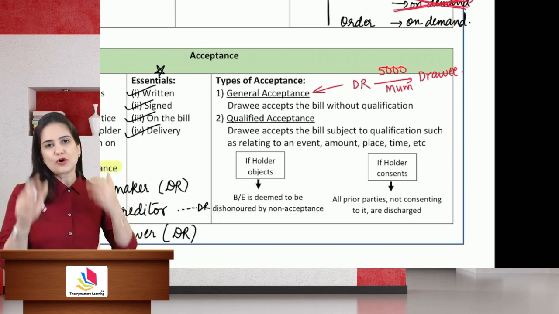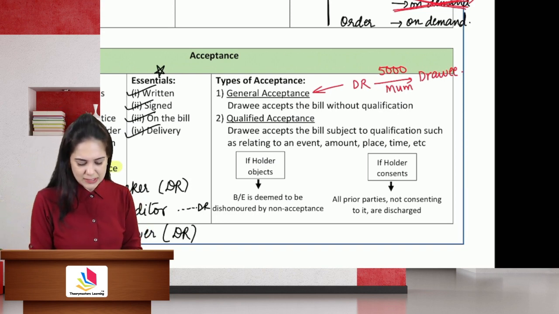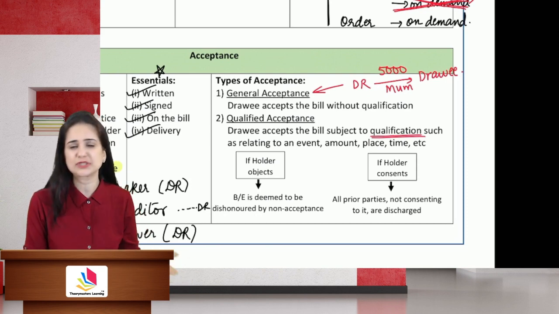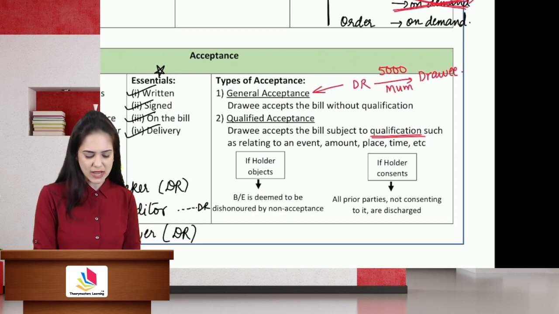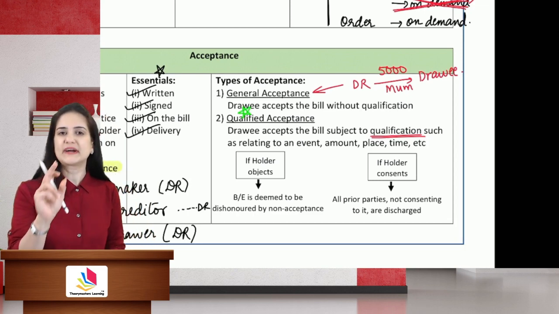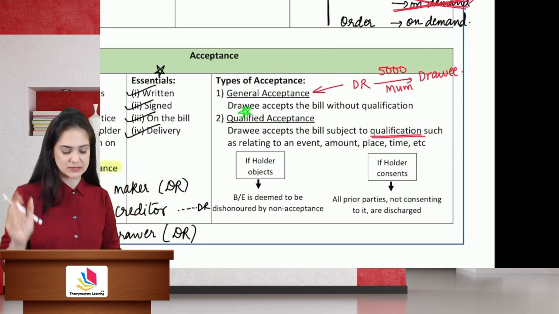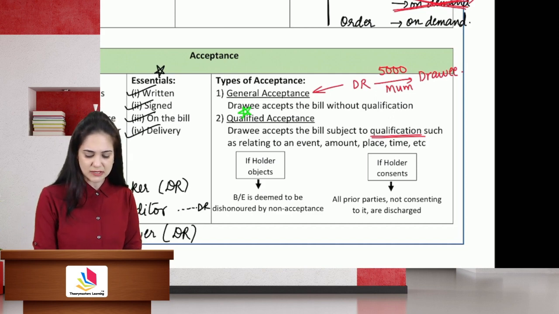But what if the drawee accepts the instrument by subjecting it to some qualification, modification, variation, some change? Then that is known as qualified acceptance. Qualified acceptance is not valid acceptance. Now, I have made certain changes in the place. Let's say it was payable at Mumbai, but I say no, I will pay it at Navi Mumbai.